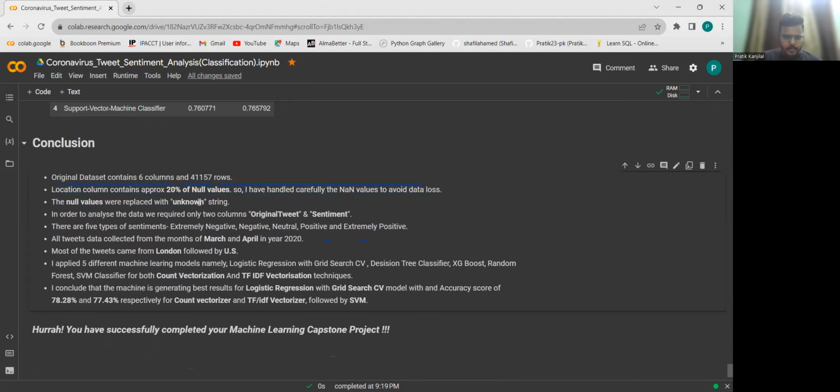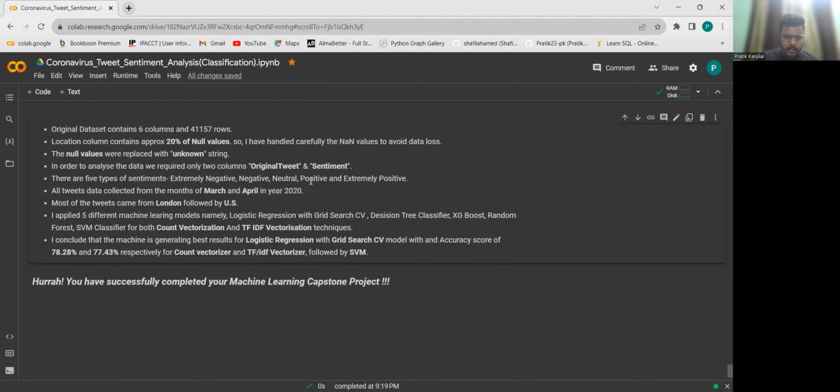Then again, we required only two columns out of the whole data set, so we dropped all other columns and selected only the original tweet as the independent variable and sentiment as the target variable.